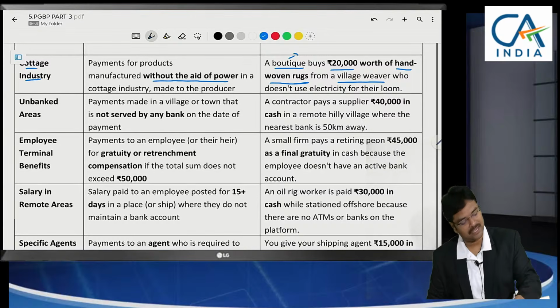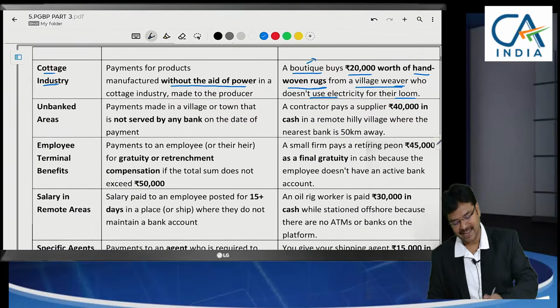That's why here if you are seeing so hand woven rugs from a village, if they are going to purchase, they do not use any electricity for their looms. They are not going to use any electricity. So without any aid of power, cottage industry manufactured products. So to that village weaver, can we make payment in cash 20,000?